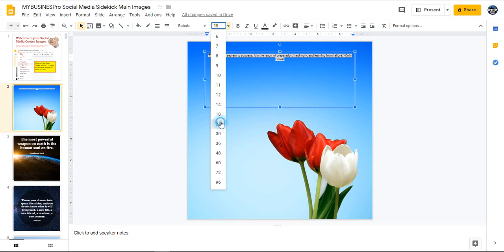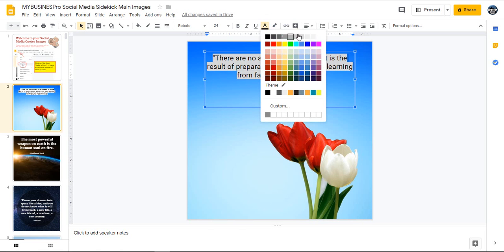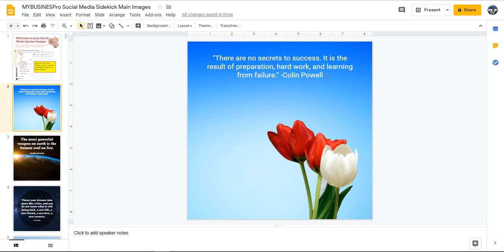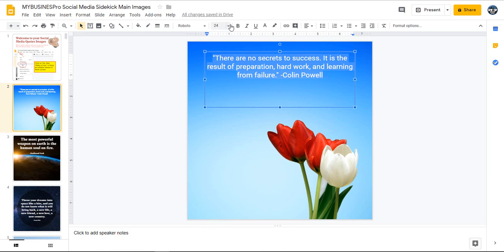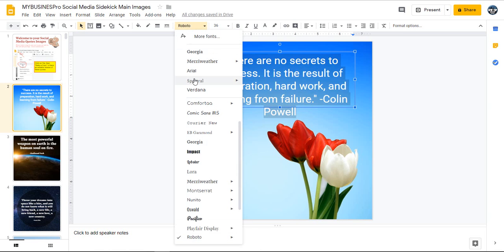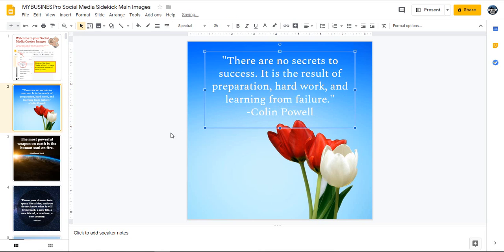Just make your size the size you want it to be. Make your color, your font. This one will be white. We don't want any highlighting there. There you go. We can make it bigger and make it prettier. Let's make it 36. Let's make our font something like this. And let's hit return right here. Of course, I don't know if I'd use column power for flowers, but that's okay. We're just showing you what you can do. So this could be your very own image.